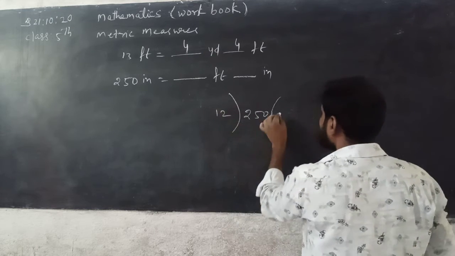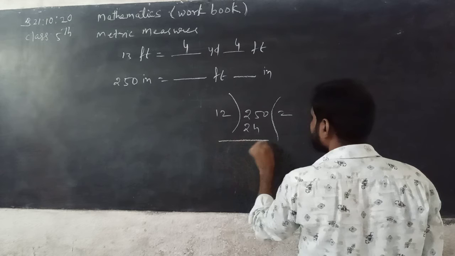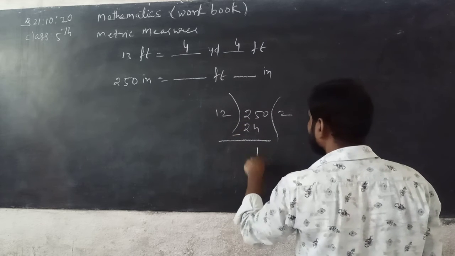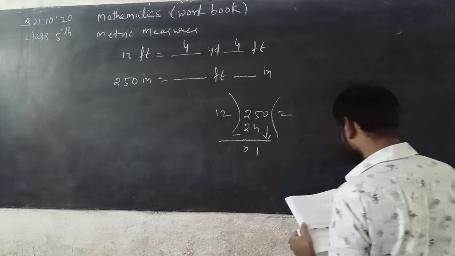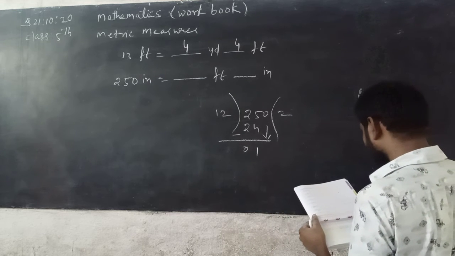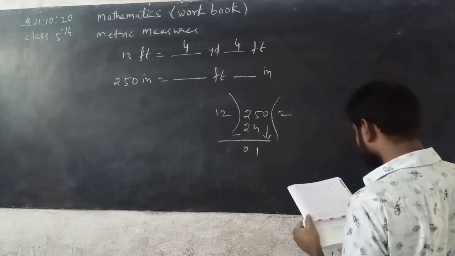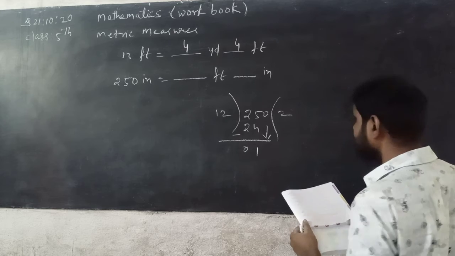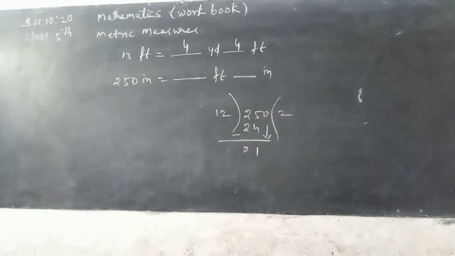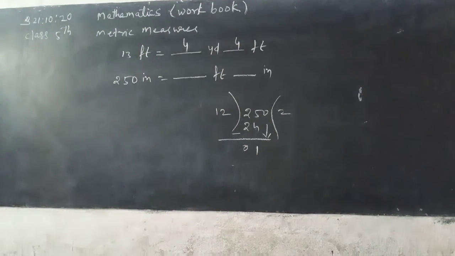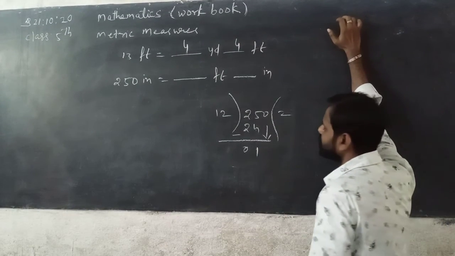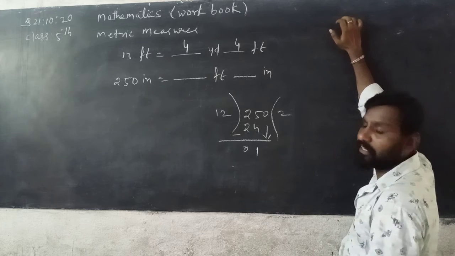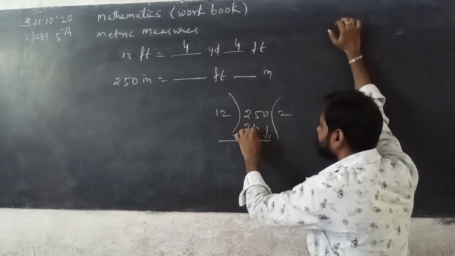See here, 12 2s are 24. 25 minus 24 is 1.